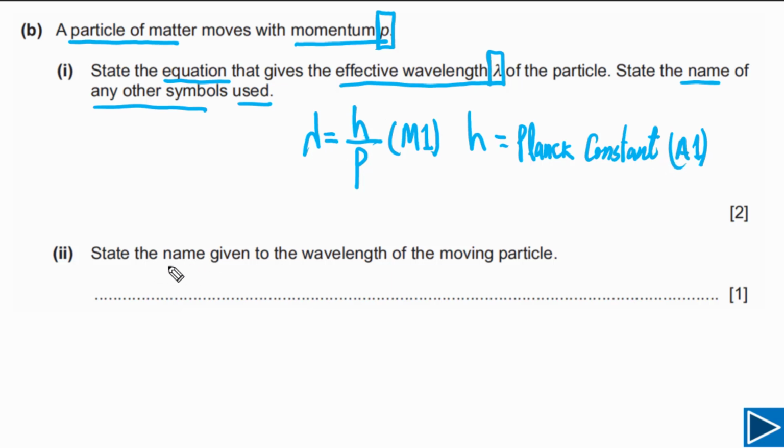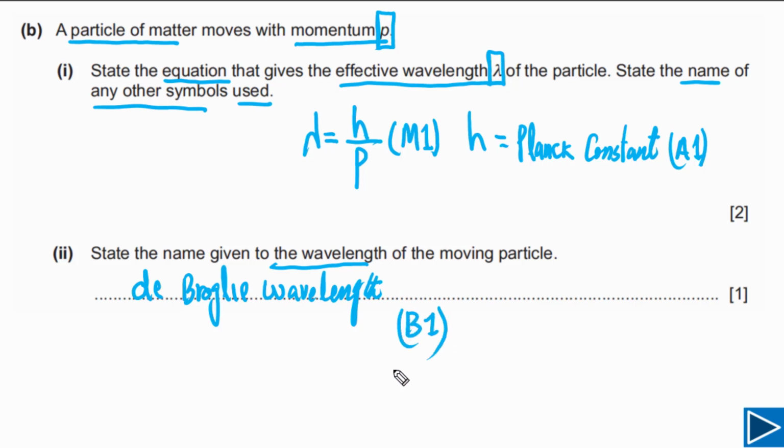Now let's move on to the next one. It is asking you to state the name given to the wavelength of the moving particle, and that wavelength is called de Broglie wavelength, after the scientist who gave the idea of the wave nature of particles. De Broglie was the first scientist who proposed that if light can behave as particles, matter can also behave as waves. This part has only 1 mark, and this is B mark. If you have written de Broglie wavelength, you will get this mark.